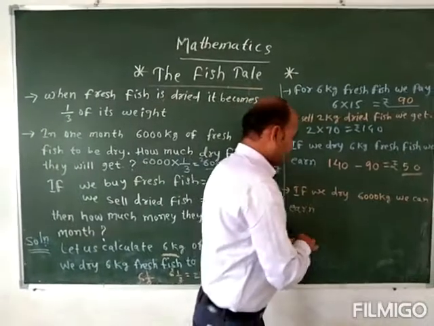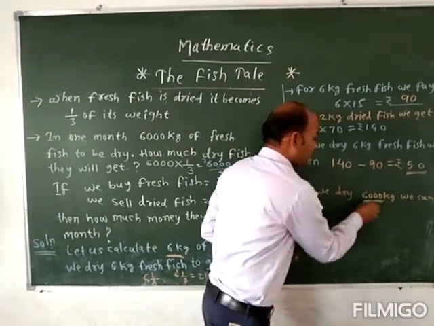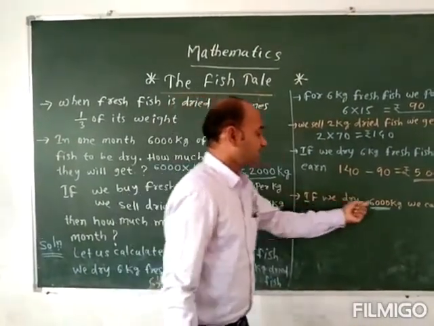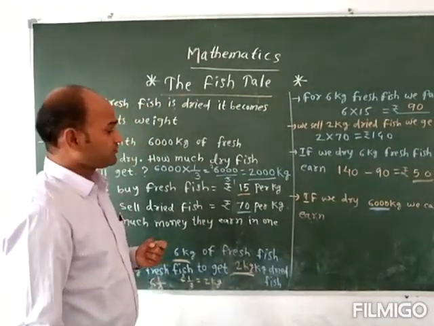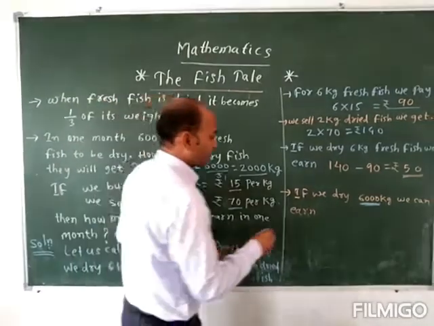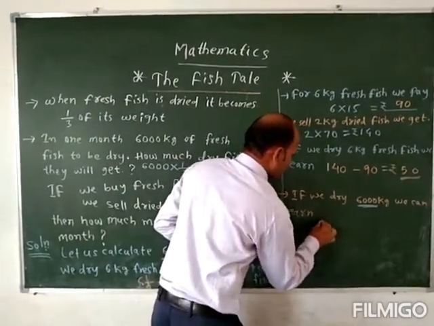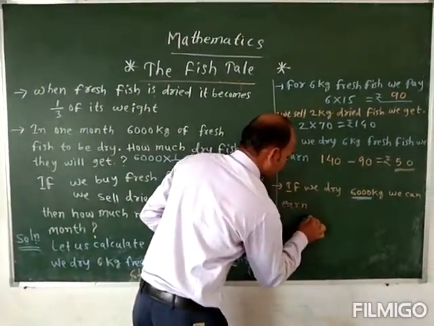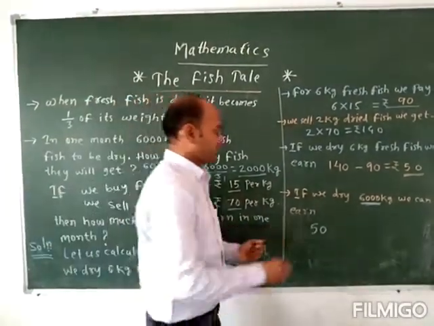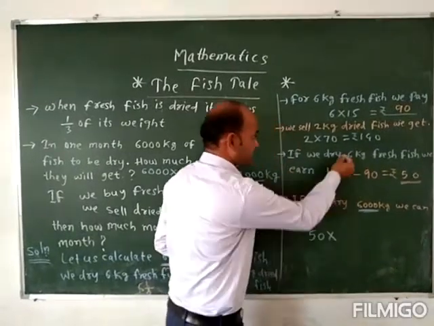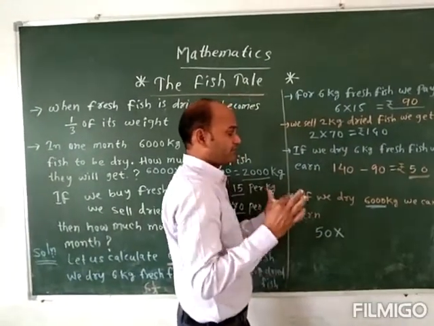So for 6,000 kg of this fresh fish, how much can we earn? For 6 kg we are earning 50 rupees.